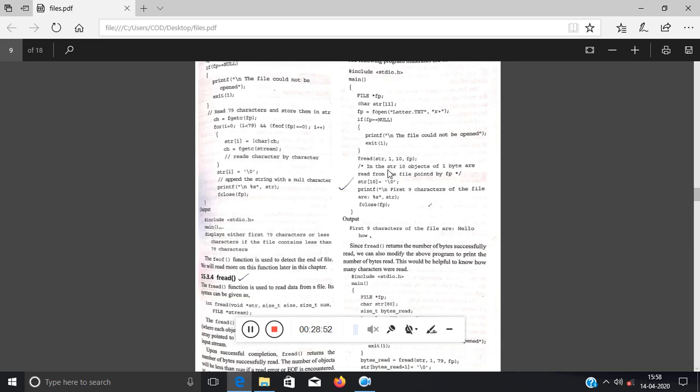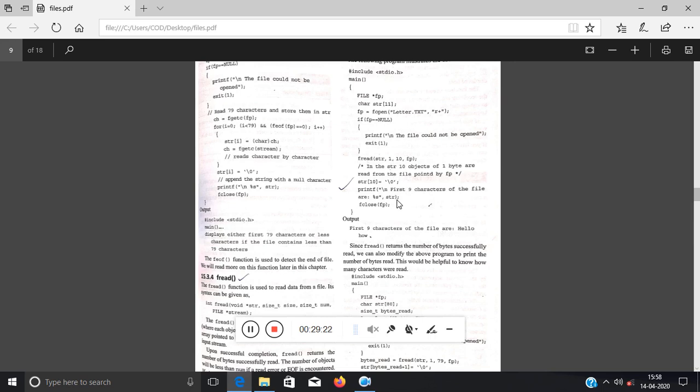So what does it represent? That fread will read 10 objects of size 1 byte from file pointer fp. Clear? So the display will come up: first 9 characters of the file are hello, whatever the string is, that will be printed.